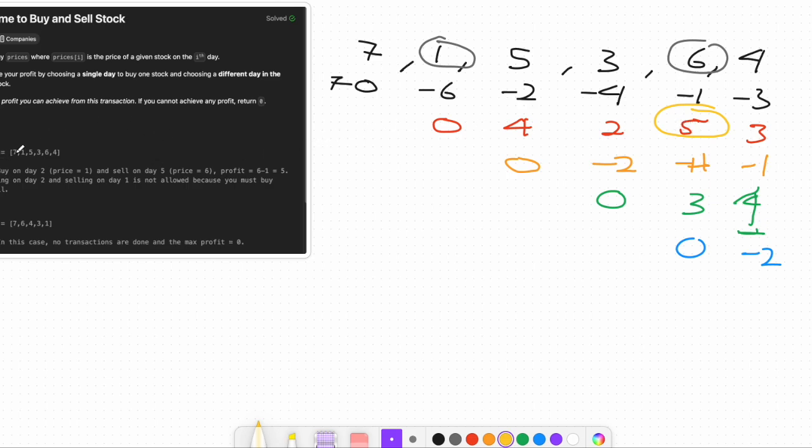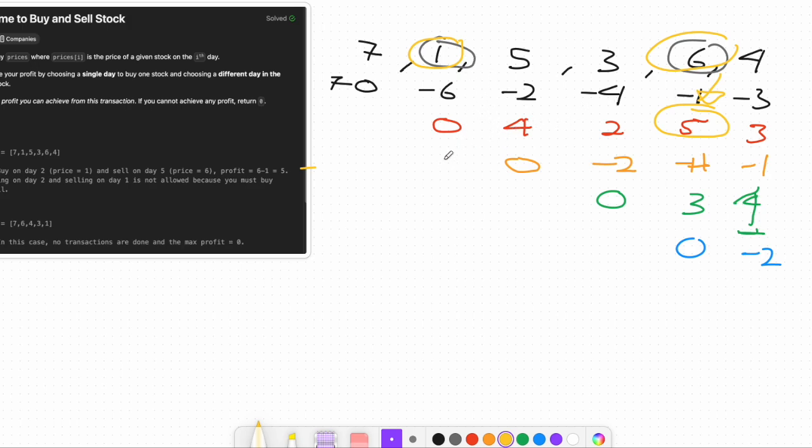So if you can see 7 1 5 3 2 4, the output is 5. And I'll explain: if you buy on day 2, and sell on day 5, your maximum profit will be 5, which is this one here, right?